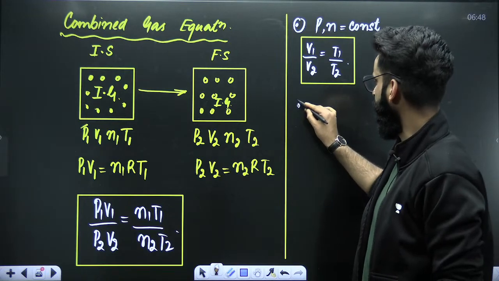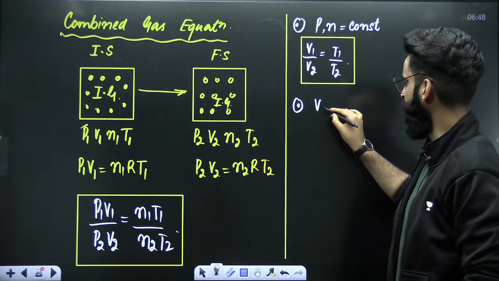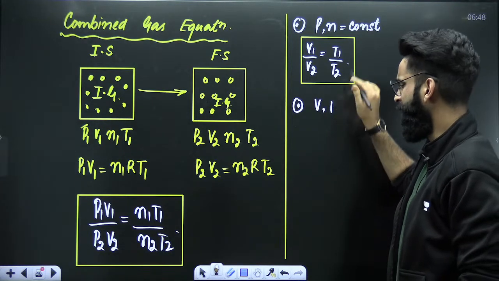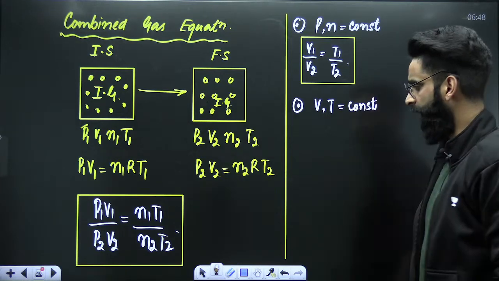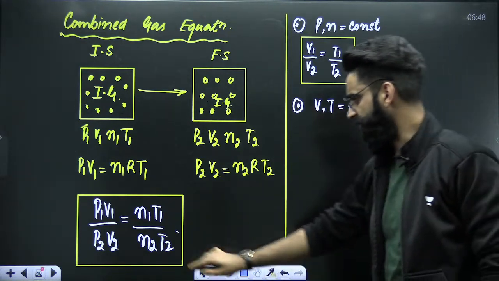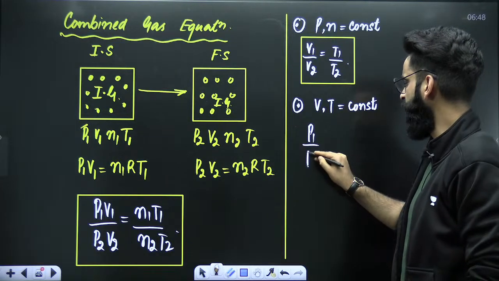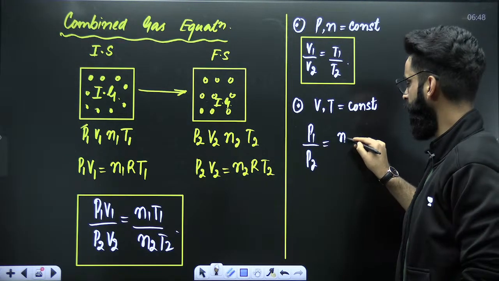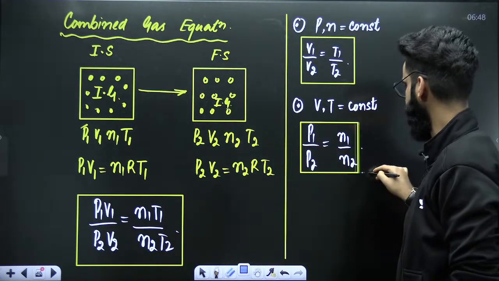Now, dear students, one more thing. For example, if you find a question in which volume and temperature of the gas were kept constant, what will you be doing? Remove all the volume terms and temperature terms: V1, V2, T1, T2. Remove them. So what will you be left with? You'll be left with P1 divided by P2 is equal to N1 divided by N2. This is the equation which you'll be using in the questions.